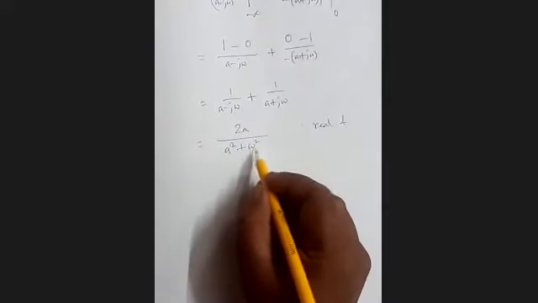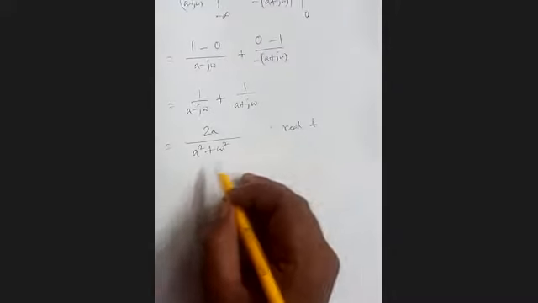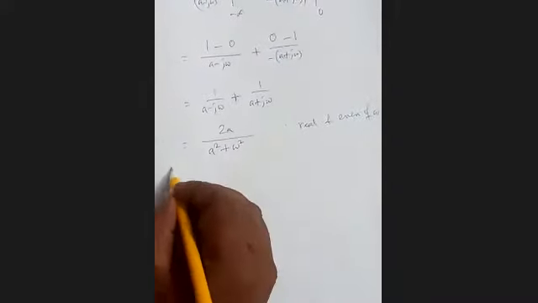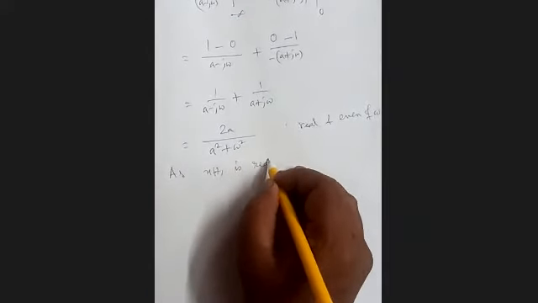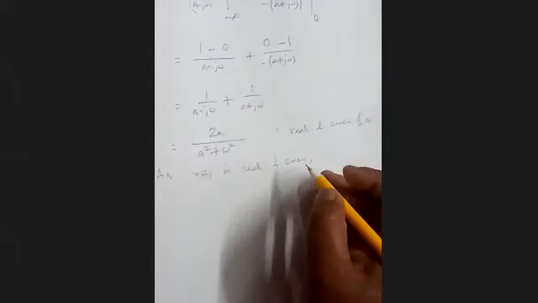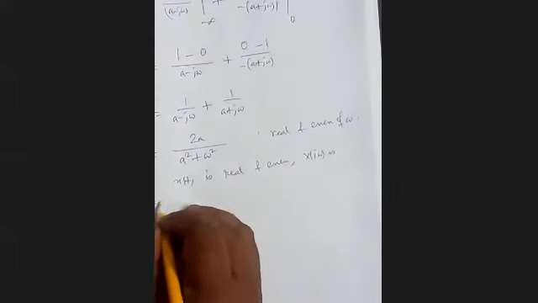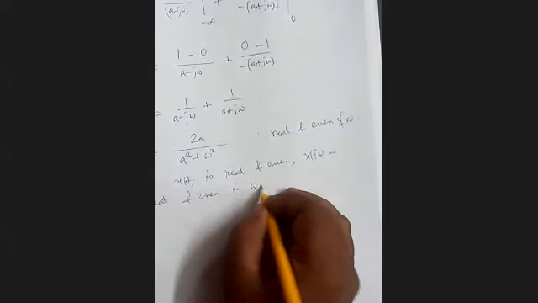Now omega square is there. So if you replace omega with minus omega, the expression will remain same. So it is real and even in omega. So as x(t) is real and even, X(jω) is real and even in omega.